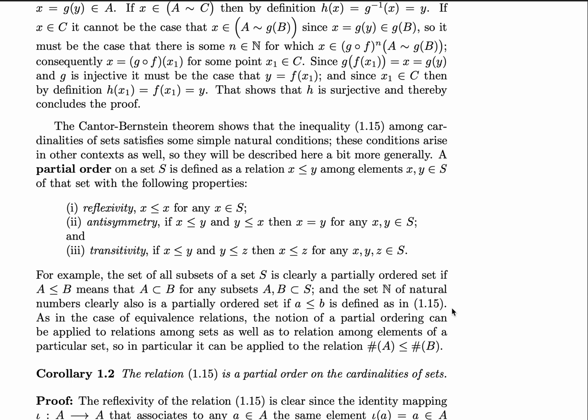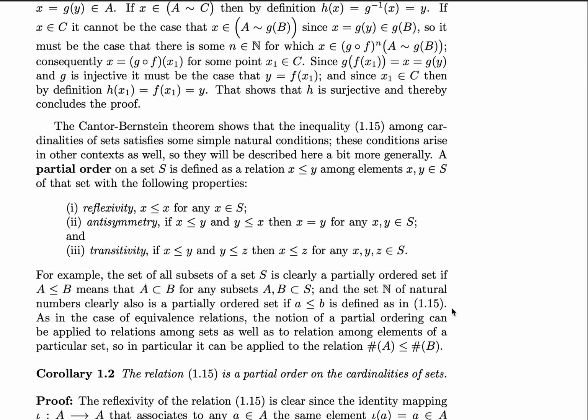Hello and welcome. Now that we've proved the Cantor-Bernstein theorem, we can show that inequalities among cardinalities satisfy some natural conditions. These arise in other contexts as well, and so we have a more general name for them, namely the partial order on a set. And this is defined as the following.